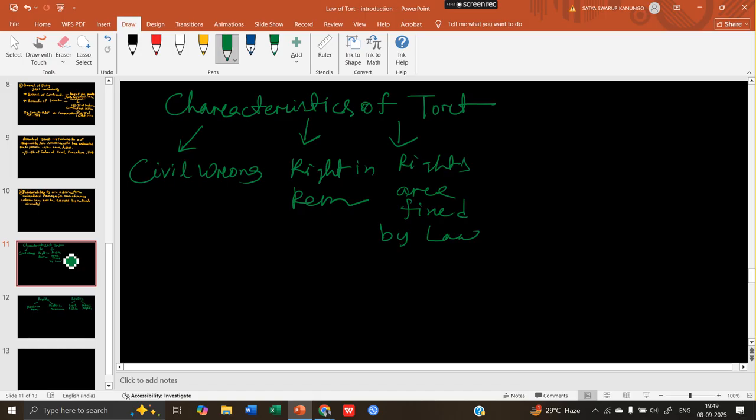Okay, then the remedy. The remedy is like damages or compensation, which is unliquidated. Along with compensation, some other remedies are also provided in the law of tort. So first, one is compensation. Okay. Second is specific restitution. I'm explaining what it is.